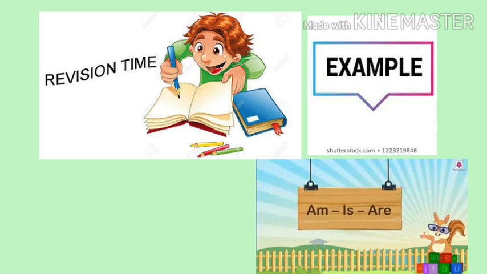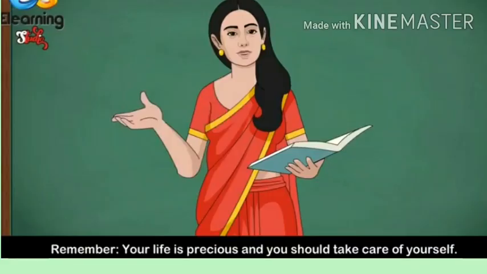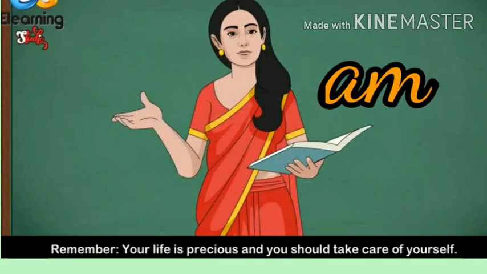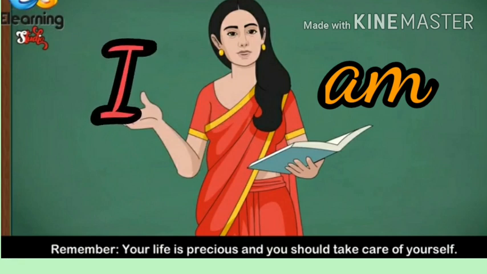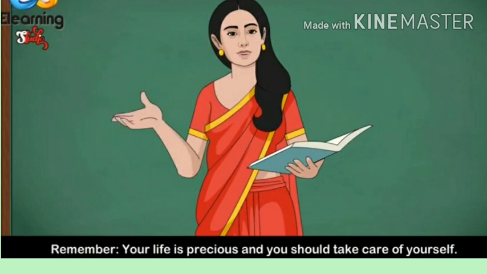Okay children, come. First of all, I am going to tell you regarding am. What is the spelling of am? This is A-M, am. And you tell me who is the best friend of am. You know it already? Yes, that is I. So whenever there will be I, there will be am. I and am, we are best friends. They are best friends. We can't separate them. So I am.